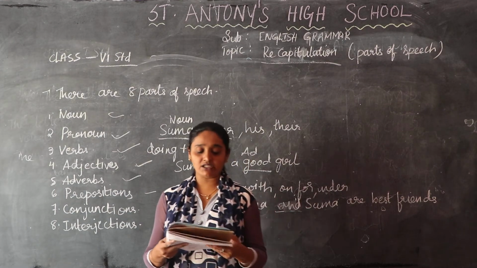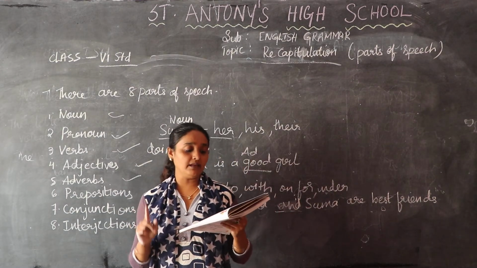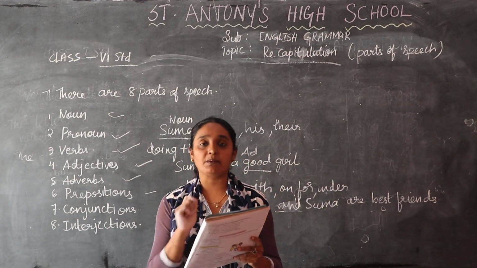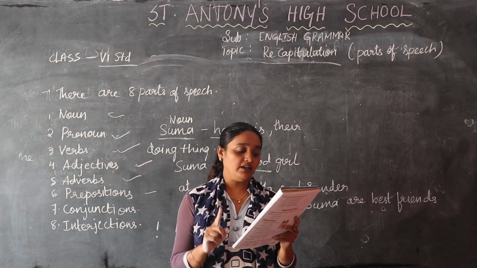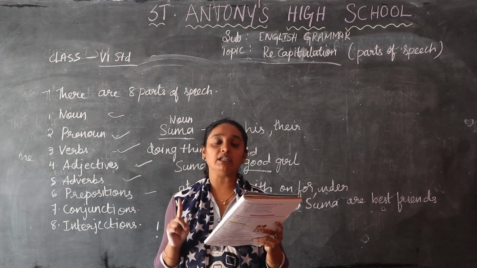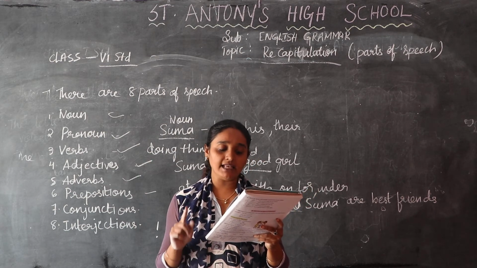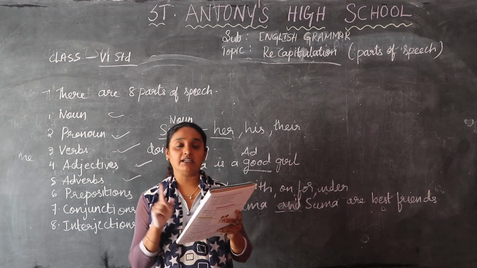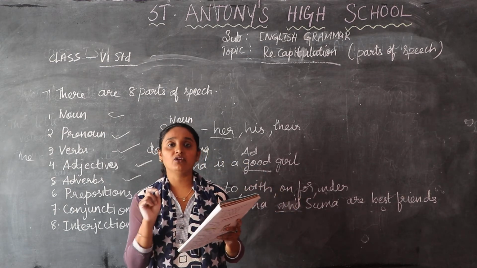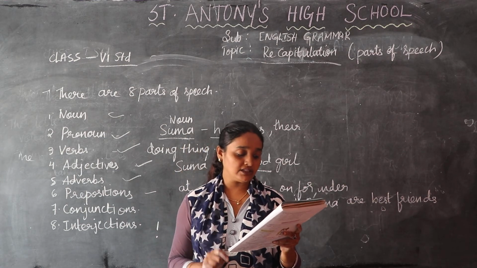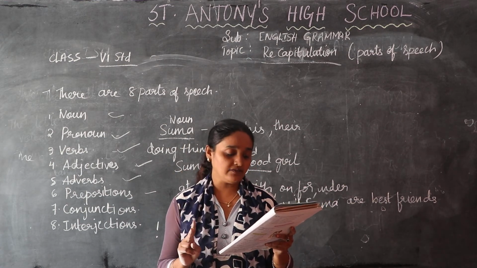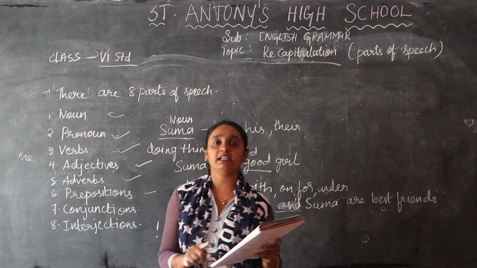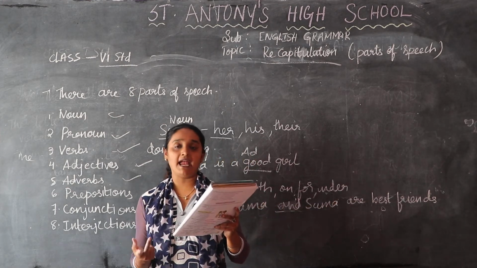Okay, children. Next, underline the most appropriate conjunctions. So how I did for preposition, same way. First one, he is not going to leave until or as long as you apologize. The answer is until. You have to underline. Next, second one, he looks as if or so that or whereas she hasn't eaten for a week. What is the answer? As if.